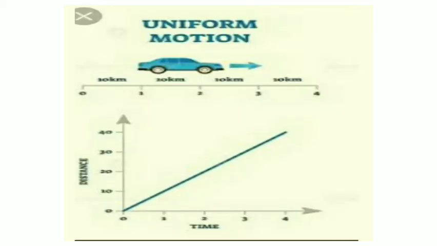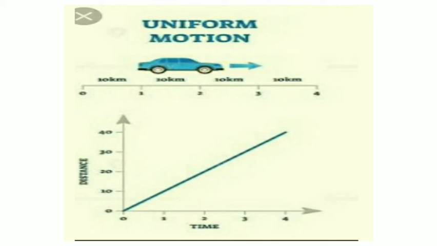Now let's learn about uniform and non-uniform motion. When a body covers equal distances in equal intervals of time, it is said to be in uniform motion. As you can see in the picture, a car covers equal distances in equal intervals of time. For example, a car traveling on a straight empty road, or the rotation of the earth.